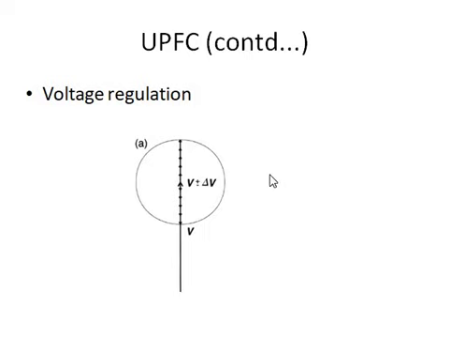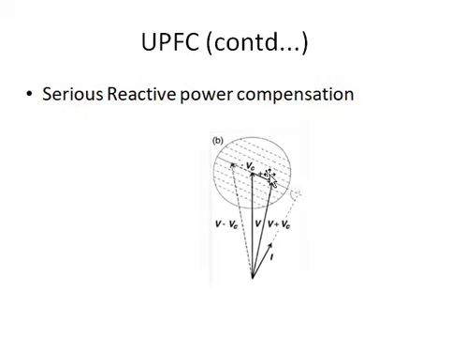Okay. Now moving on to the next mode, series reactive power compensation. This mode is similar to a capacitor connected within the transmission line in series. That is, when we connect a fixed capacitor in series to the transmission line, what compensation will we get?